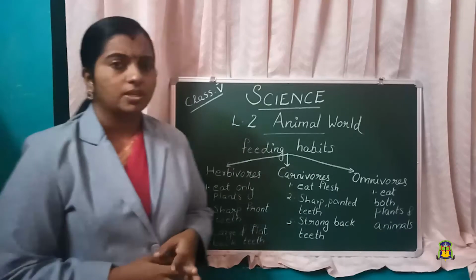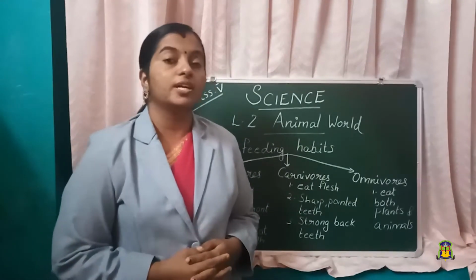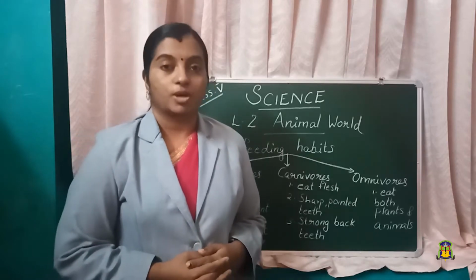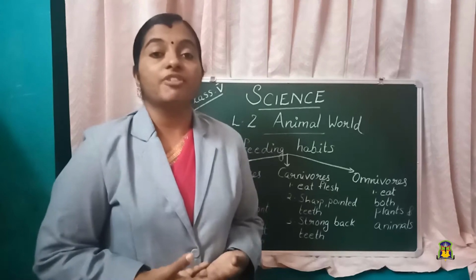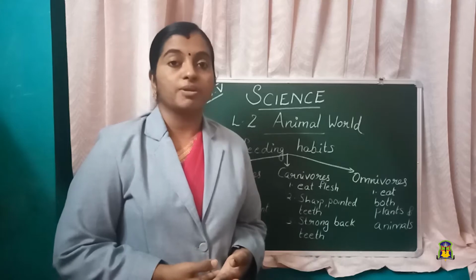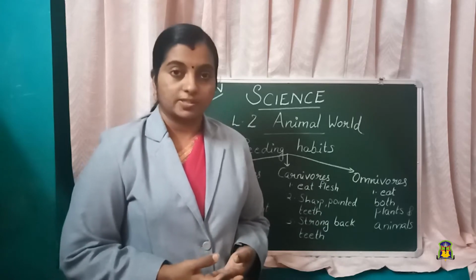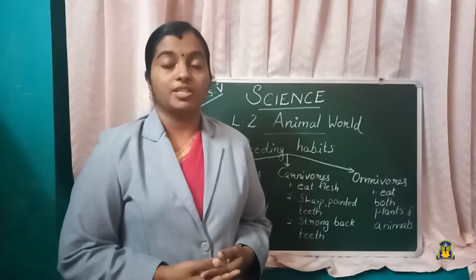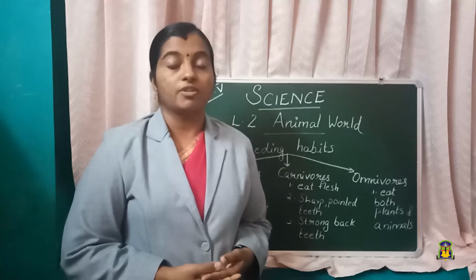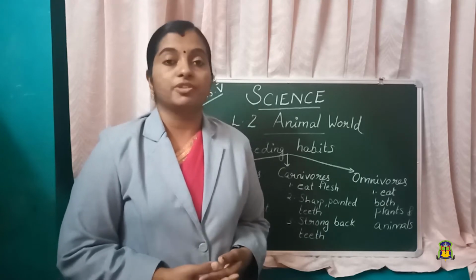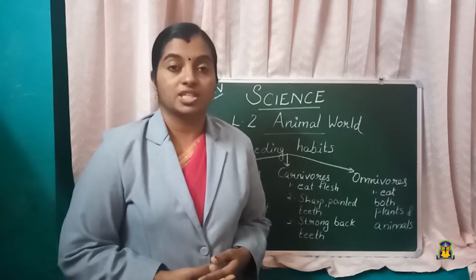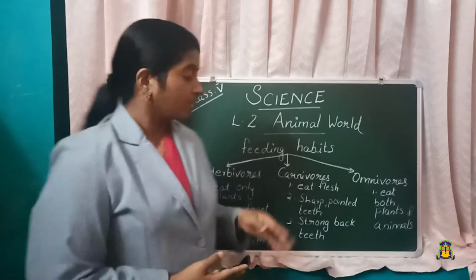What are herbivores? You would have studied this in the lower classes, right? Herbivores are organisms which eat only plant or plant products. That means they will eat the leaf of plants or they will be consuming only fruits of plants. So they are called herbivores as they eat only plant foods. In order to eat this plant food, they will have some special features in their teeth. Because teeth are the most important part of an animal which help them to chew the food. So, to consume the plant food, they will have some modifications or some special type of teeth. We will discuss about it.